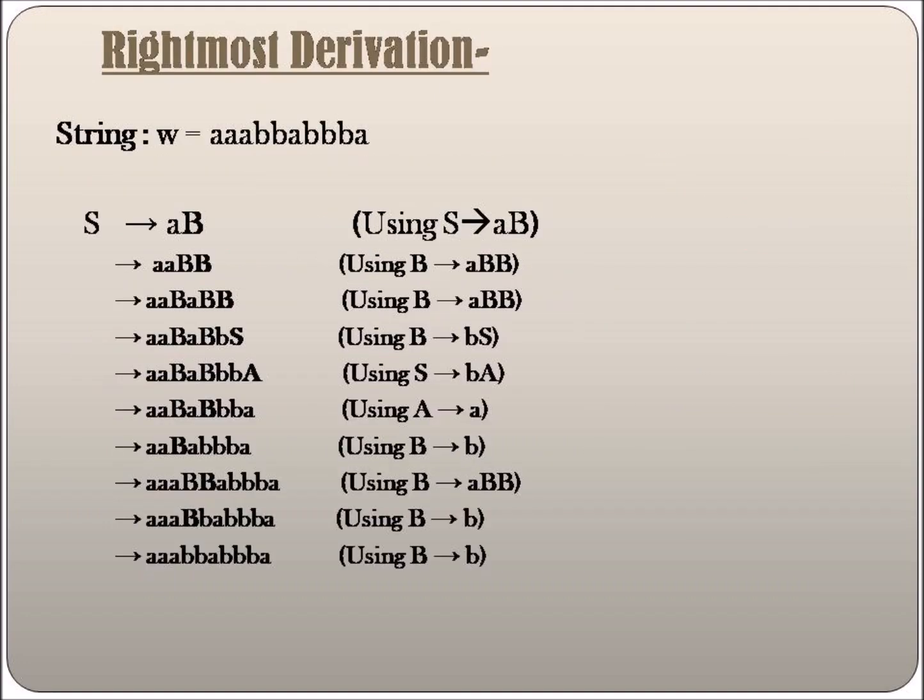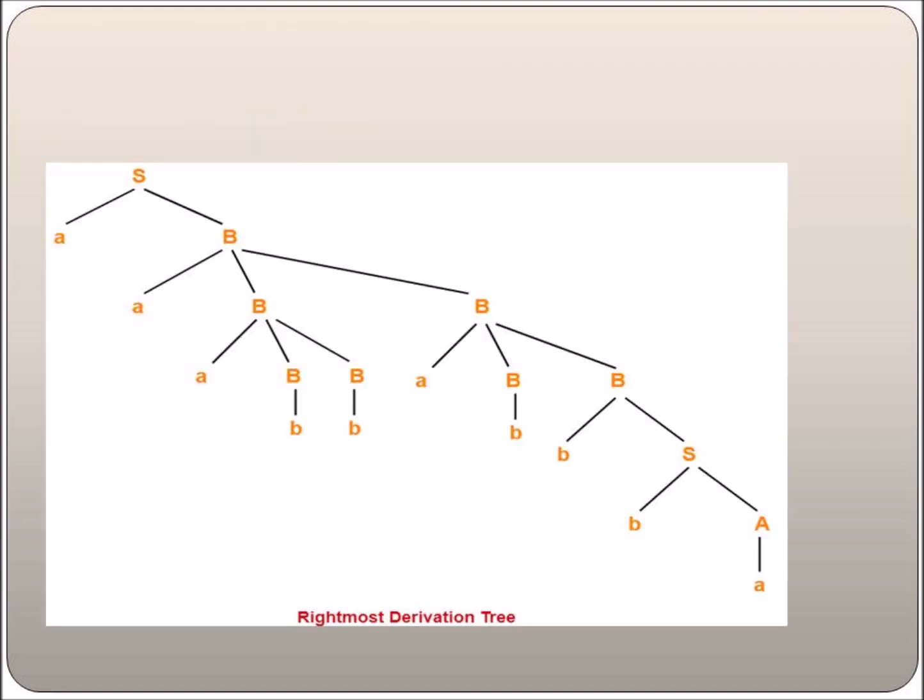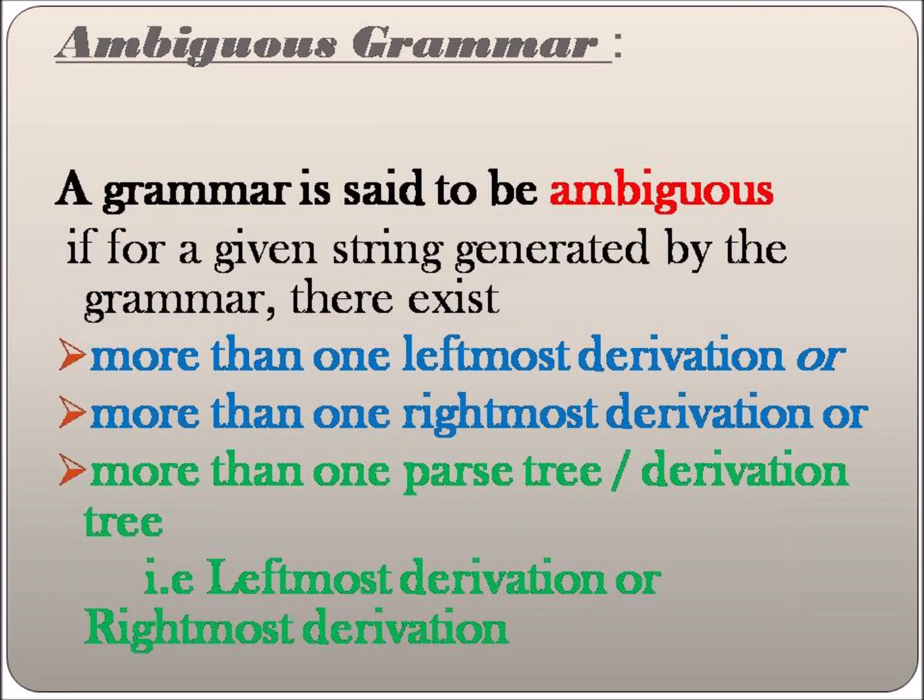A context-free grammar is said to be ambiguous if it produces more than one leftmost derivation, more than one rightmost derivation, or more than one parse tree.